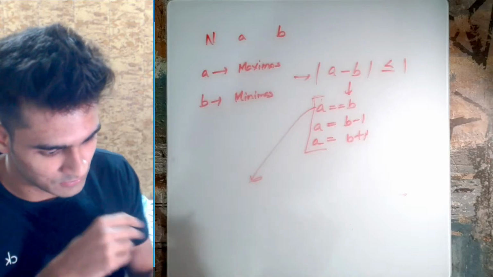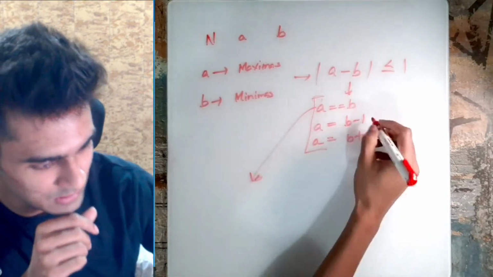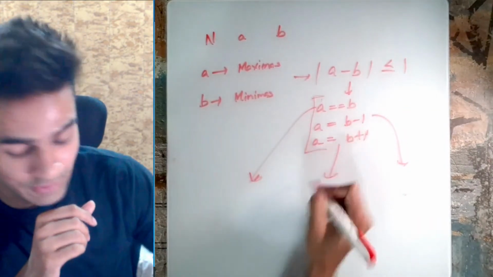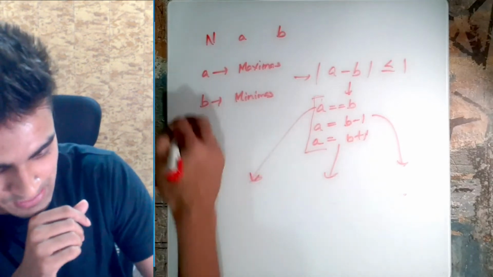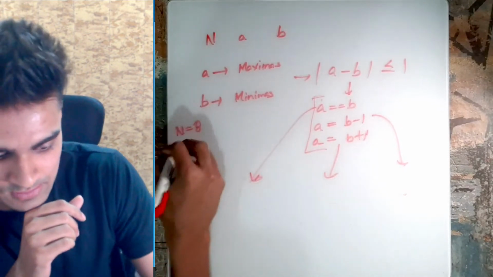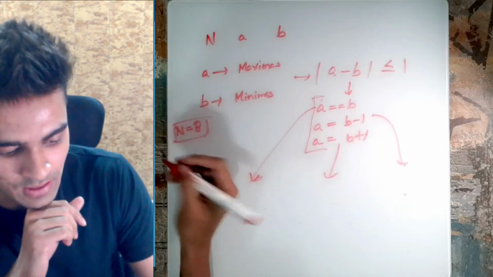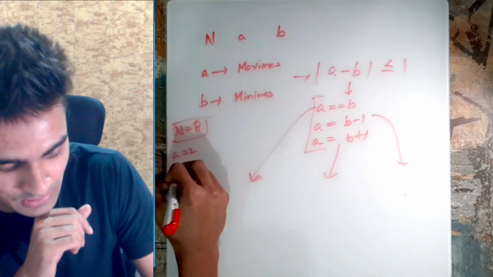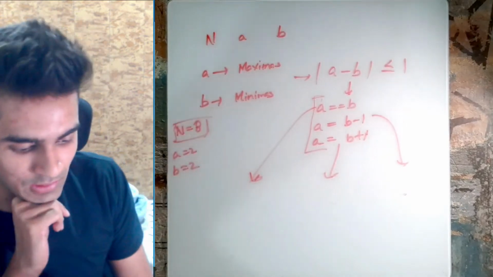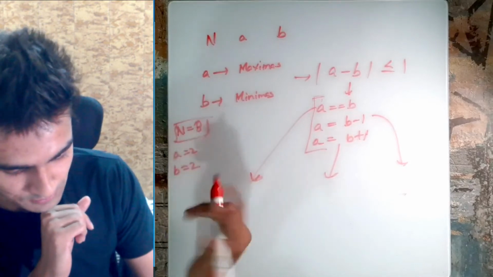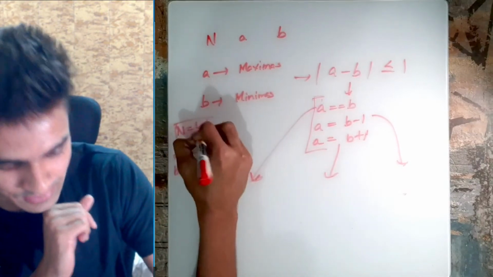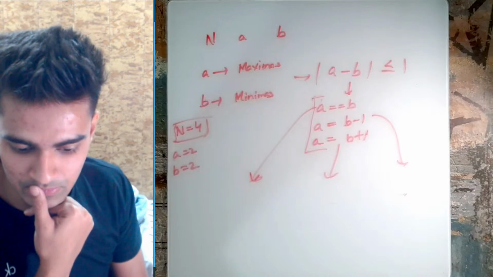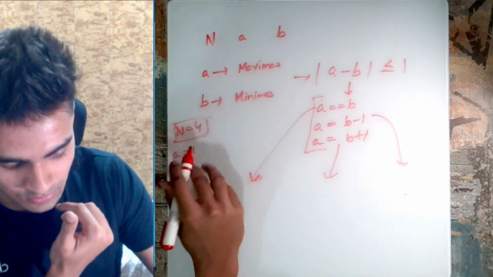Okay, so I'll just write down the three cases, the three ways how we can do this. Let's assume n is 8, and assume a equals 2 and b equals 2. Or let's move this as well. Let's say n equals 4, a equals 1 and b equals 1.